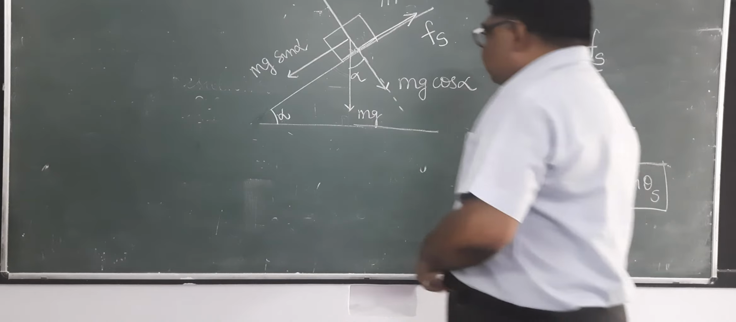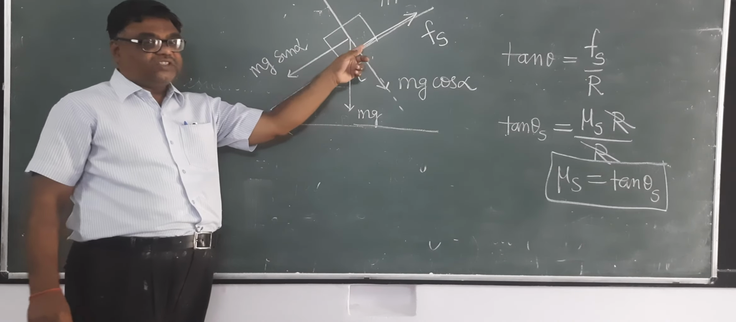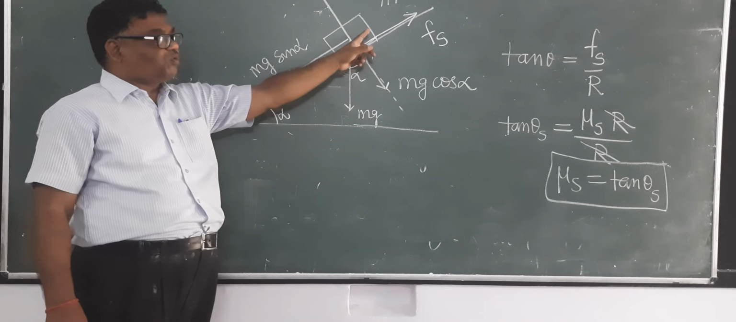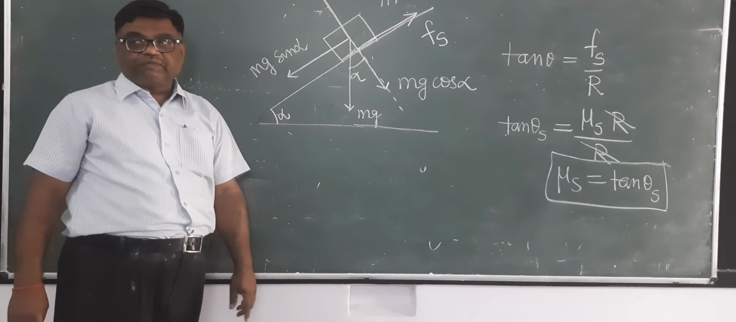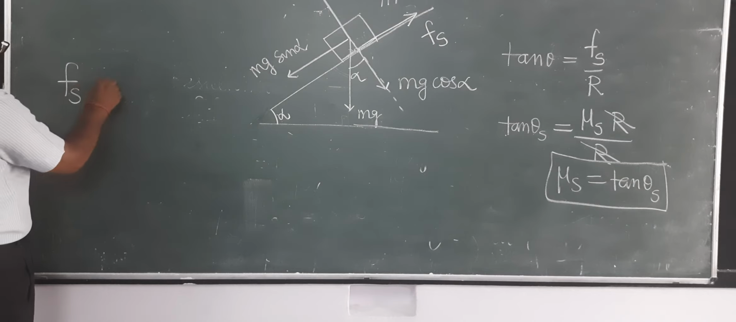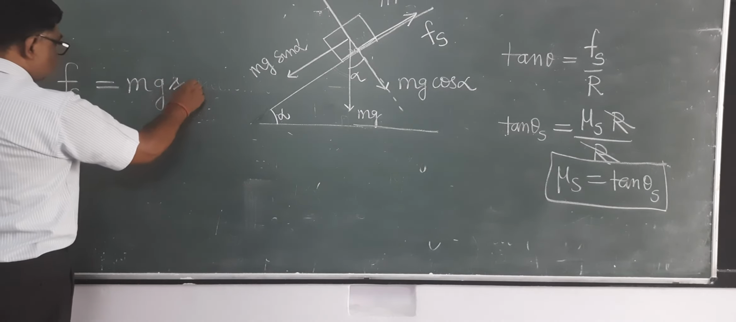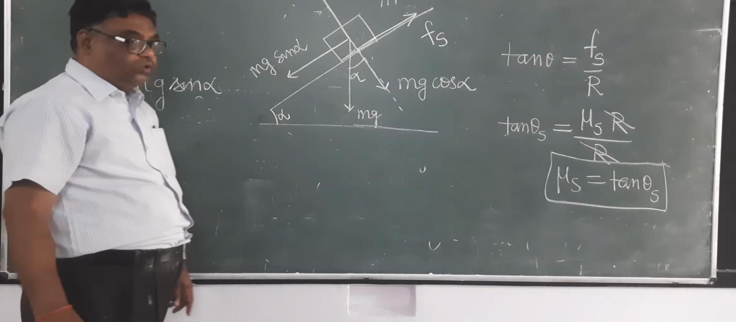So see here, the moment at which it will just start sliding, at that moment what will be the force of friction? It will be equal to Fs maximum. Means Fs maximum equals mg sin alpha. So this angle is called the angle of repose. You write down angle of repose.